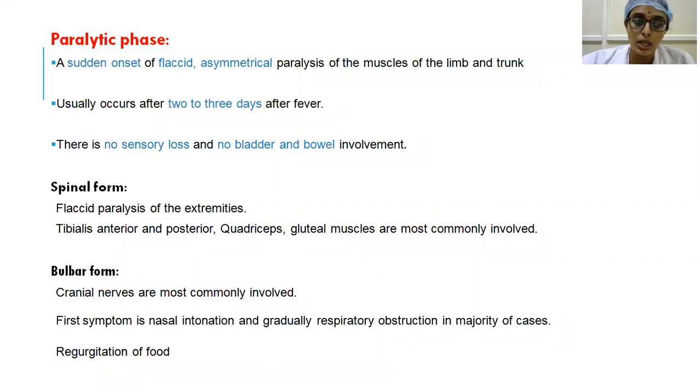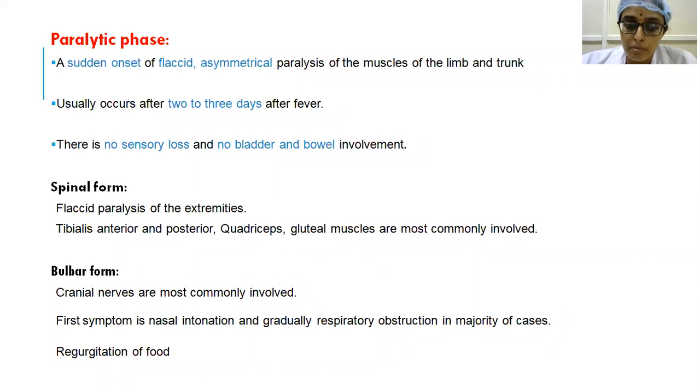Usually the tibialis anterior has fewer columns of nerves involved, so that muscle usually gets completely involved. The most common muscle which is involved is the quadriceps. Gluteal muscles are also involved.